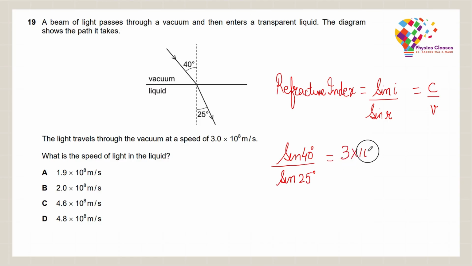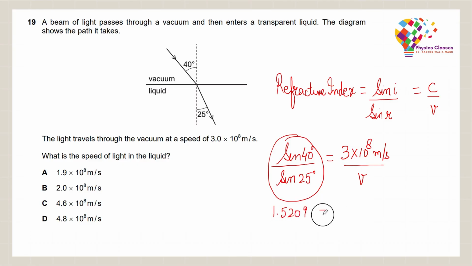Now when you put sine 40 and sine 25 on the calculator, please make sure that your calculator is set to degrees. Many students make this mistake that the calculator is set to radians and they substitute in degrees and hence achieve the wrong answer. Now when you put this over the calculator, the answer comes out to be approximately 1.5209 is equal to 3 into 10 to the power 8 meters per second divided by v.